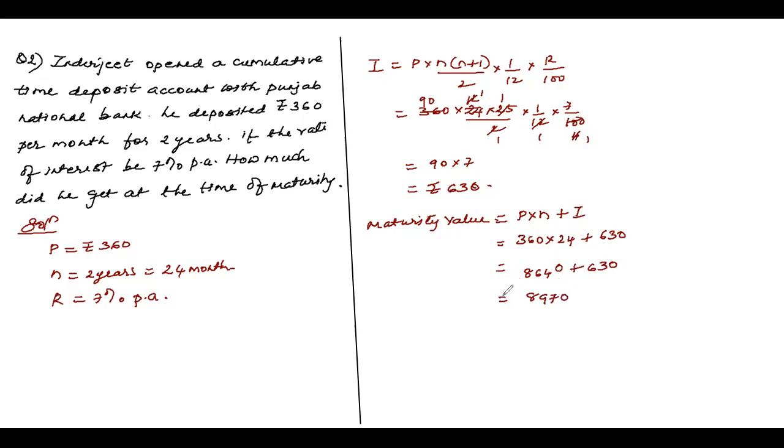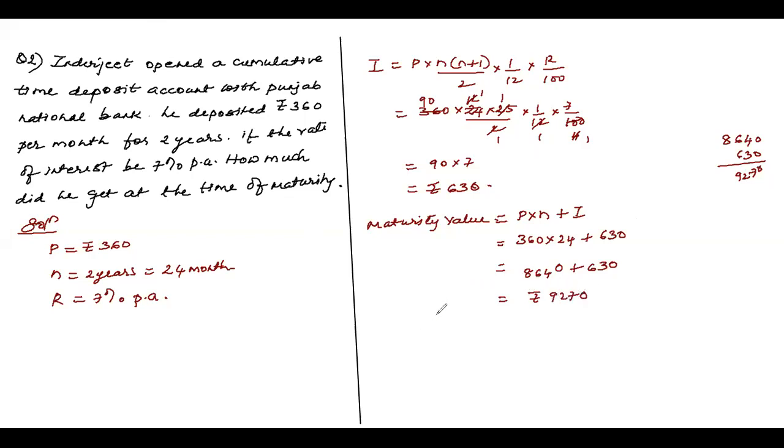Got it? Am I right, children? No, sorry. Some calculation mistake I made. 8640 plus 630, this becomes 0, this becomes 7, this becomes 2, this becomes 9. I'm so sorry, children. What a mess, calculation error, big error, okay? When you add them, how much do you get? 9270 rupees, 9270. Okay, children?